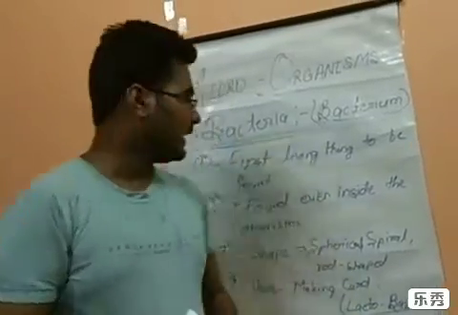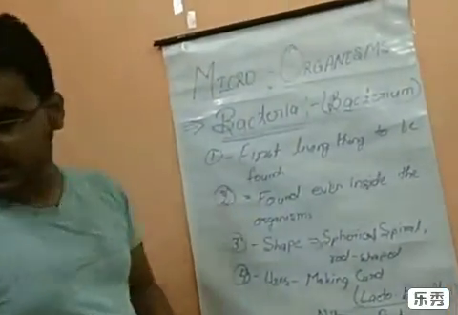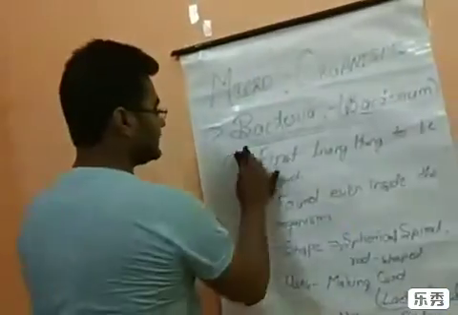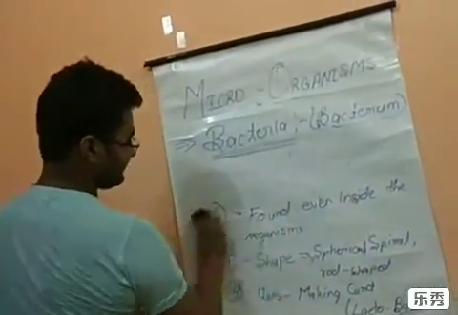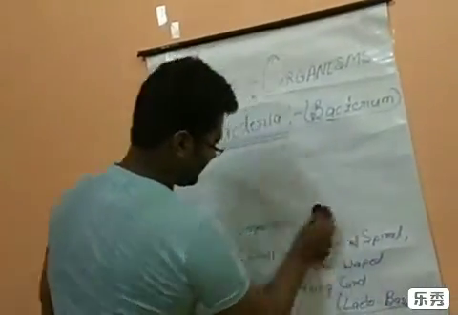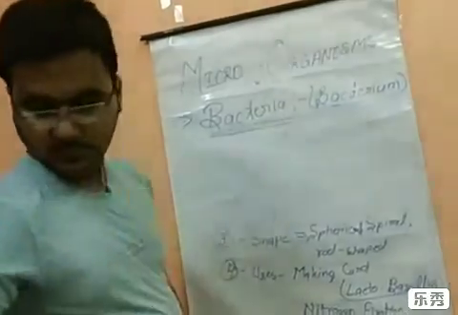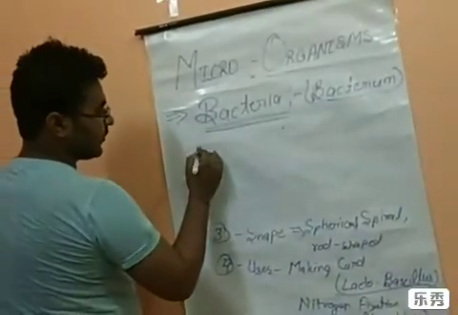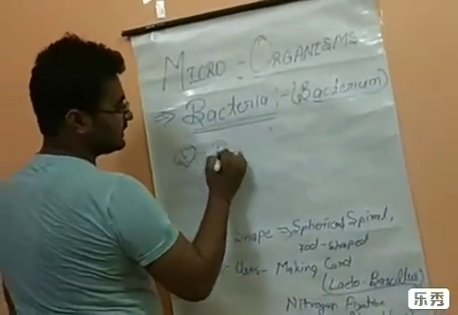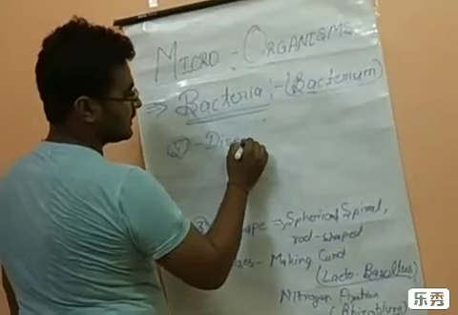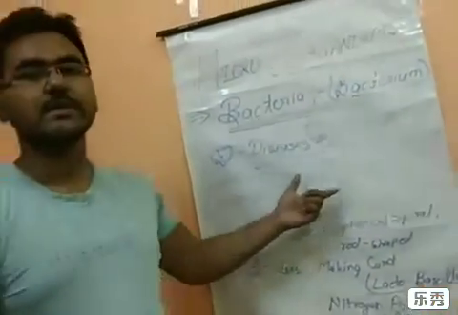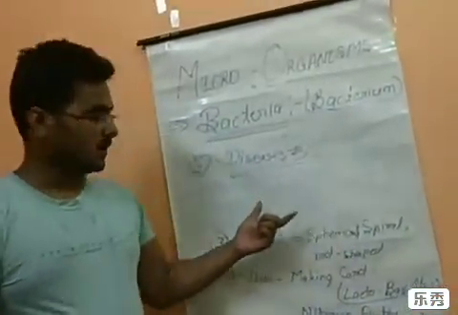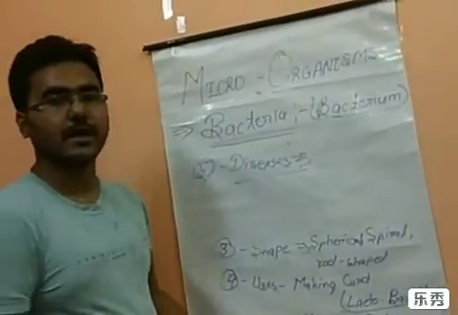Okay. Then last point is harmfulness, meaning diseases. Here we will write the diseases. Fifth point, diseases. Which diseases are caused by bacteria?